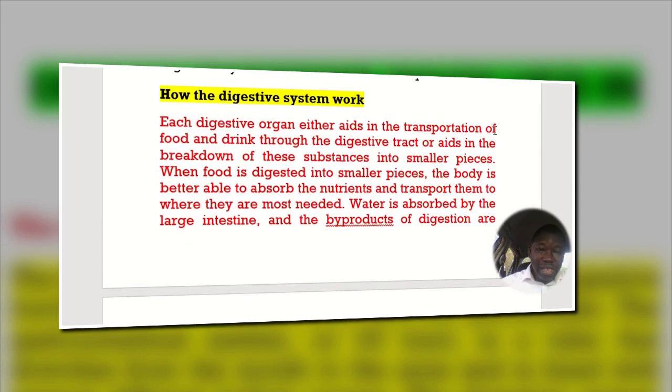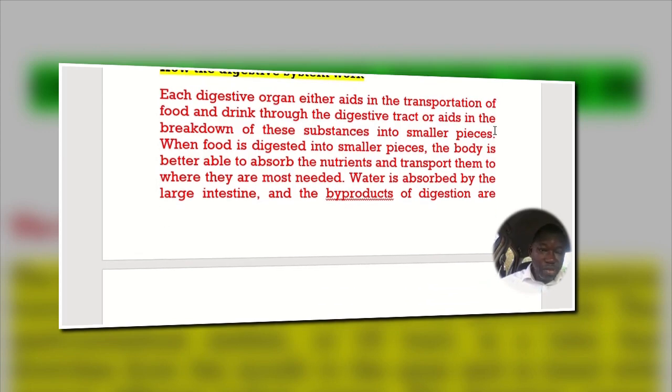How does the digestive system work? The working process of the digestive system is what we want to look at this time. Each digestive organ either aids in the transportation of food and drink through the digestive tract or aids in the breakdown of these substances into smaller pieces.